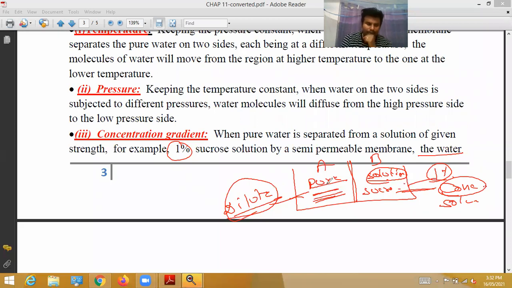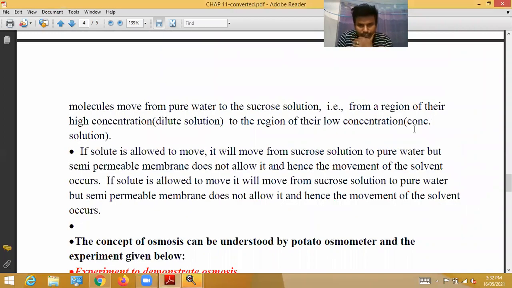That is from the region of higher concentration to the region of lower concentration. This is called osmosis.